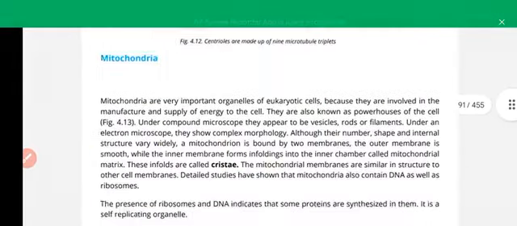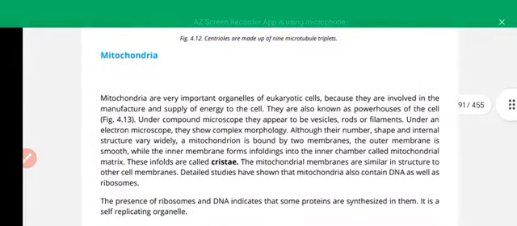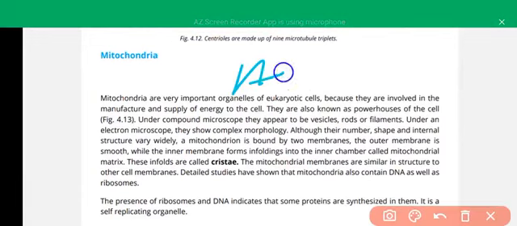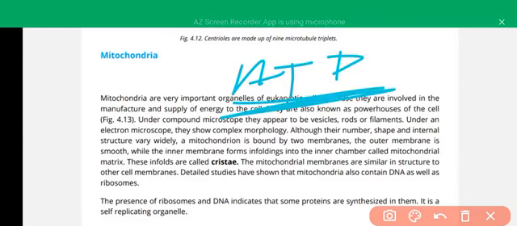Then our next organelle is the mitochondria. Mitochondria is a very important organelle and the powerhouse of the cell. It gains energy from food particles and converts it into ATP. We have discussed the role of the mitochondria in cellular respiration, bioenergetics, and how it produces ATP. It is a very important process.